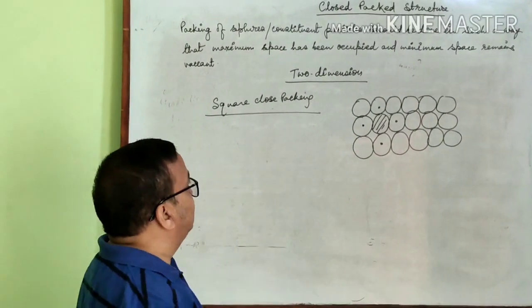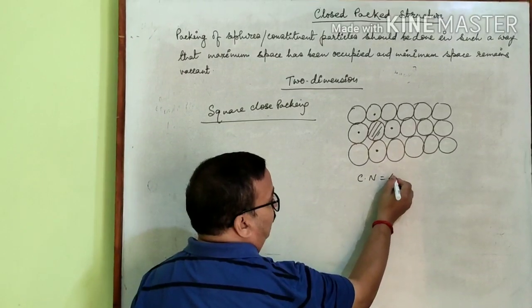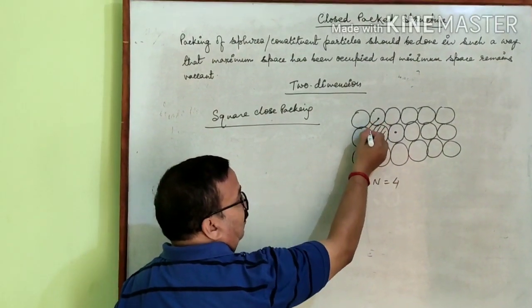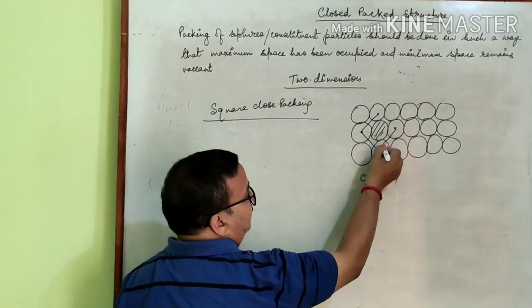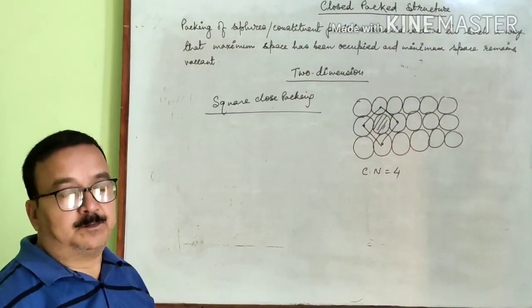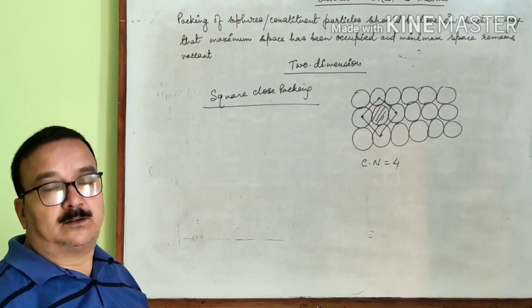So what is the coordination number in this type of close packing? It is equal to 4. Now if we join the nuclei, the centers of each sphere, then we observe that a square is formed. Therefore, this type of packing is known as square close packing.